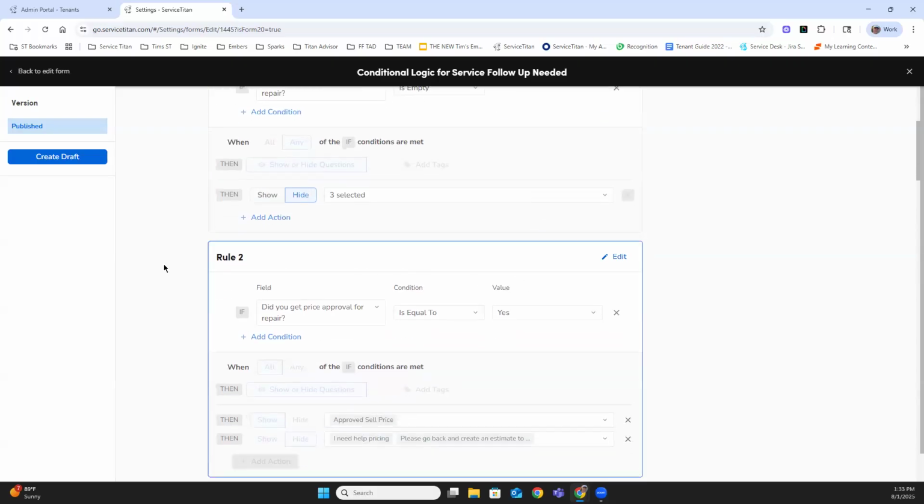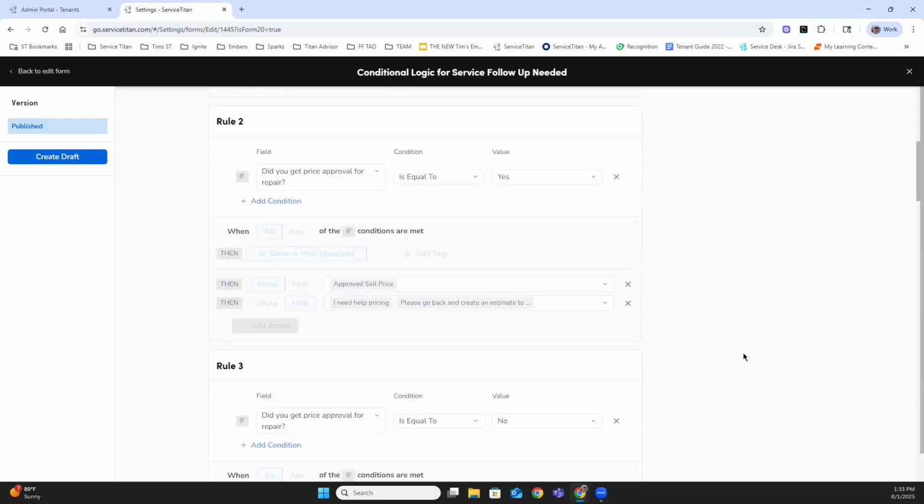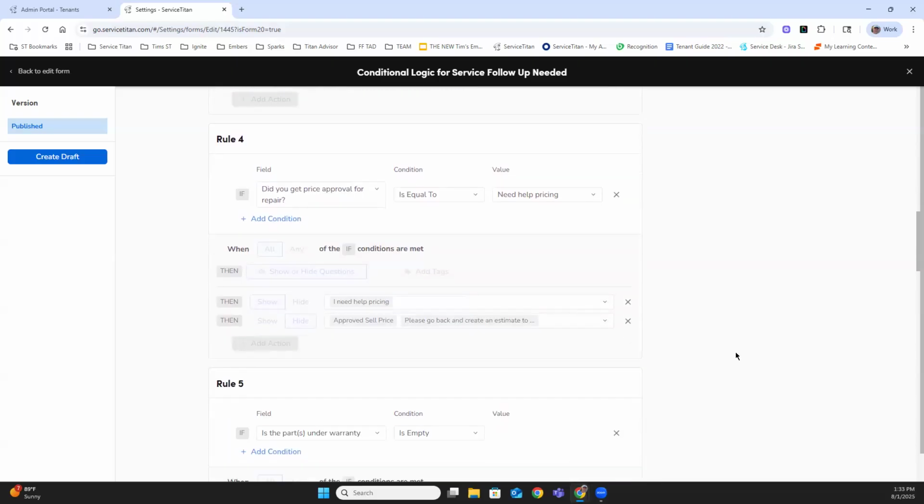You can see here on rule 2, did we get price approval for repair? The condition, is it equal to yes or no? In this case, it was a question. That's going to dictate what shows up for the technician in these forms. So this is a pretty cool way to simplify our forms and not make a bunch of questions that the technicians don't have to answer, even if they're not even related to what they're dealing with.